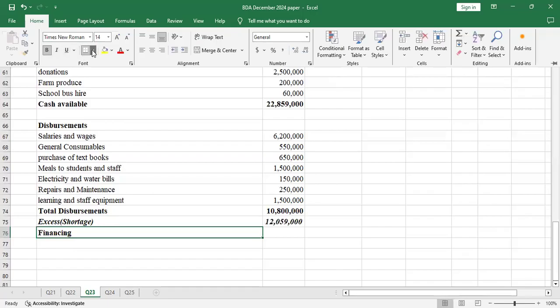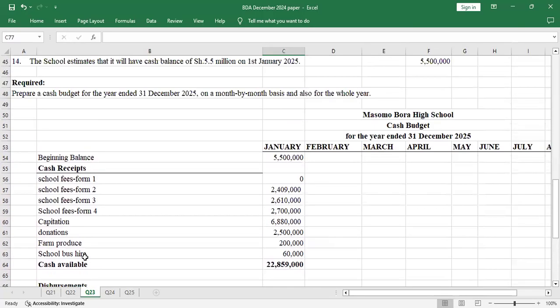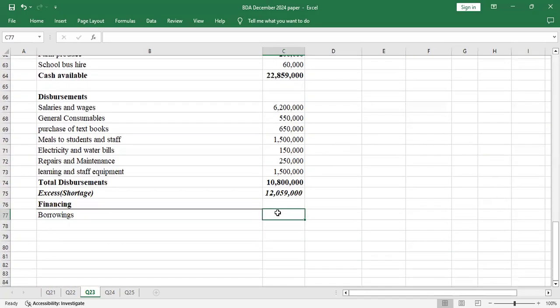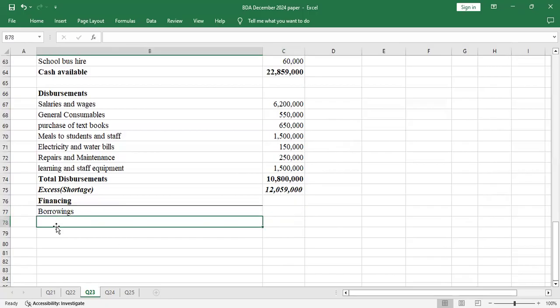So I'll create the bottom border. So we'll have borrowings. If you are told that there's a loan which was borrowed in this month, the borrowings will occur here. If you're supposed to have a positive beginning balance in February and you get a negative value here, then you will borrow some money so that you change the negative, the shortage, into positive. If we work around, maybe there's a month that will come across that, and I'll show you how to do it.